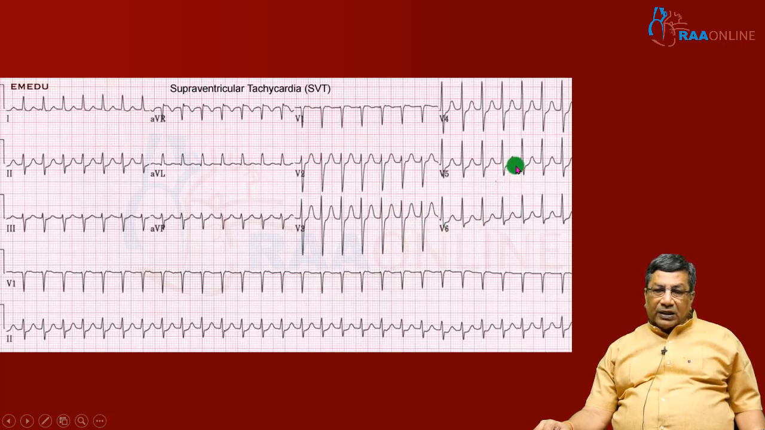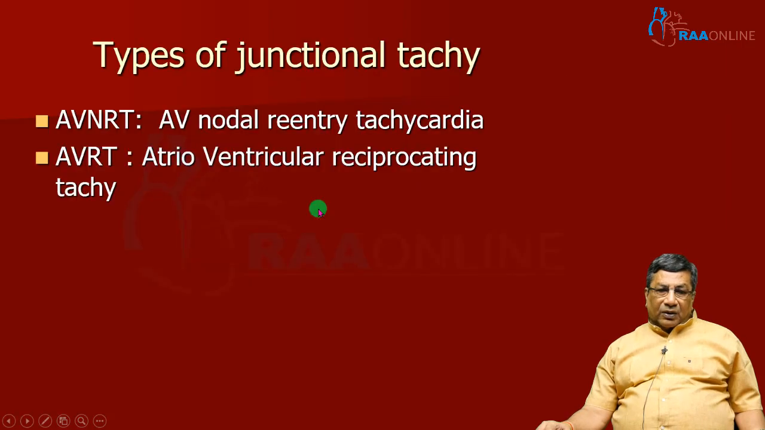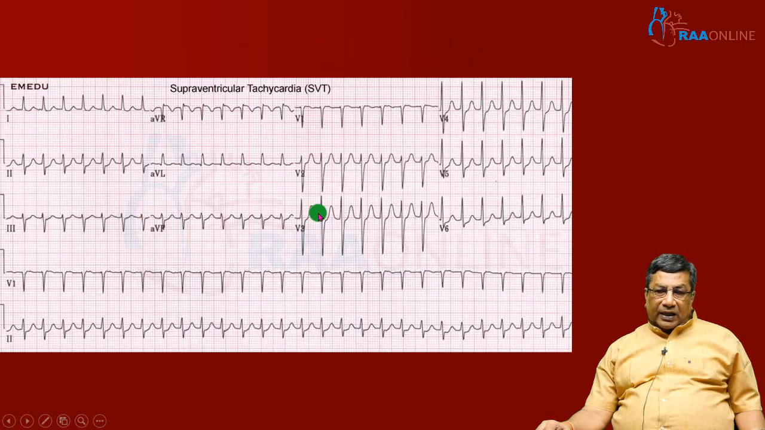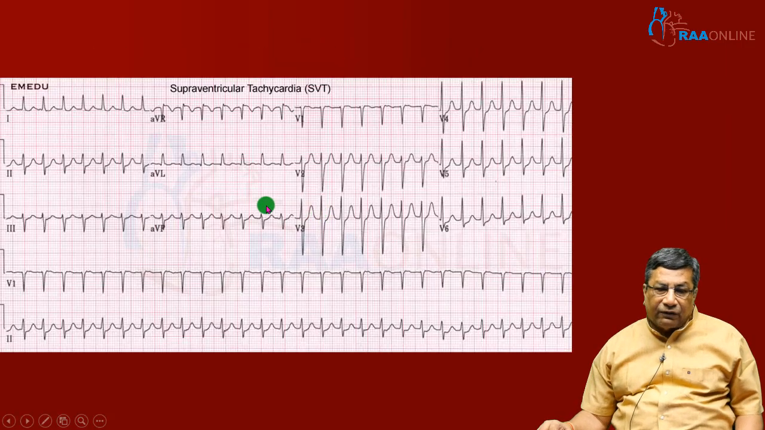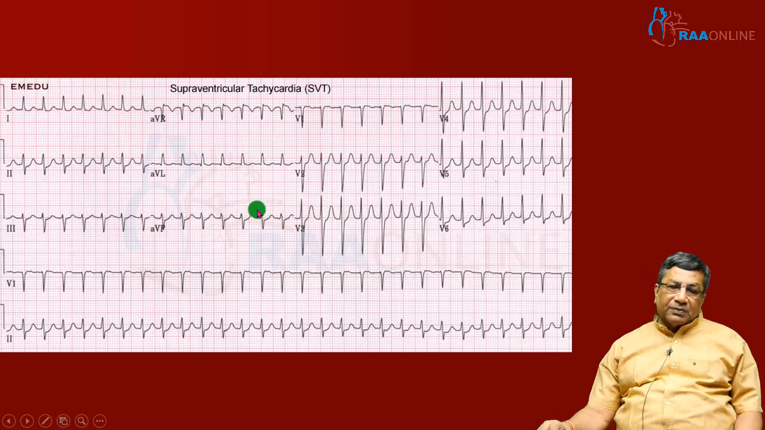Then what you have to see is in front of the QRS. In front of the QRS, I don't see a P wave. Because I don't see a P wave in front of the QRS, this is likely to be junctional tachycardia. Supraventricular tachycardia, but junctional tachycardia. Once you decide it's a junctional tachycardia, then you have to identify the mechanism. Here comes the difficulty. Now you know the tachycardia is coming from the junction.